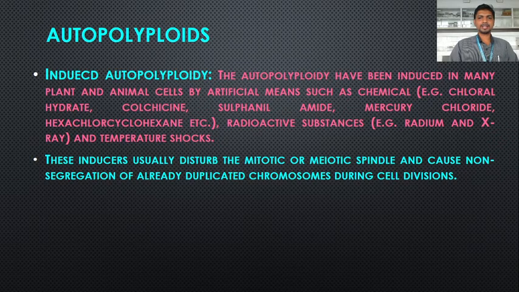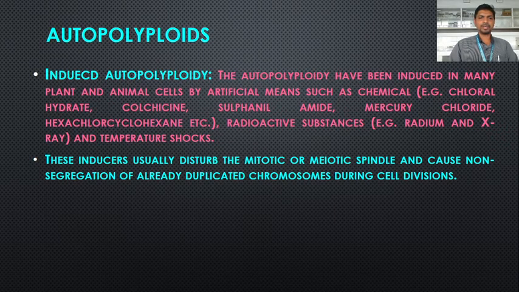Certain radioactive substances, for example radium, and X-rays are also used. Similarly, temperature shocks are given to the cell for the induction of autopolyploidy.